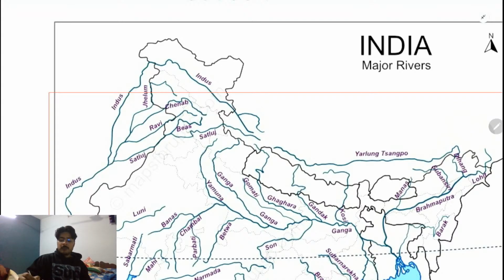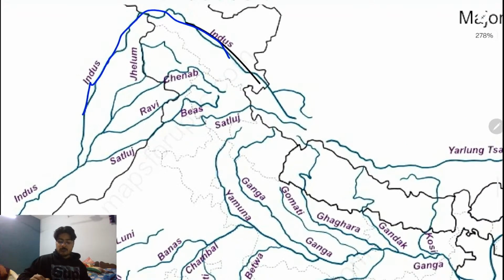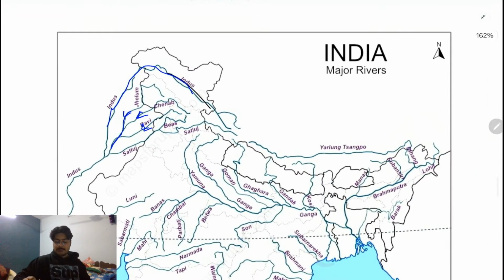Let's read it once. What you need to understand for the Indus: as I told you, in 1960 the World Bank brokered the treaty. India can use 20% of the water, and the remaining 80% will be used by Pakistan. India can only make run-of-the-river projects. Once a question was also asked in the UPSC, as I repeated too, about which river has which two other rivers joining it. So the Jhelum is the one river in which the Chenab and the Ravi join. So this is what you need to understand.